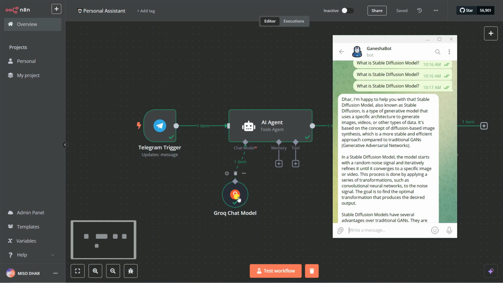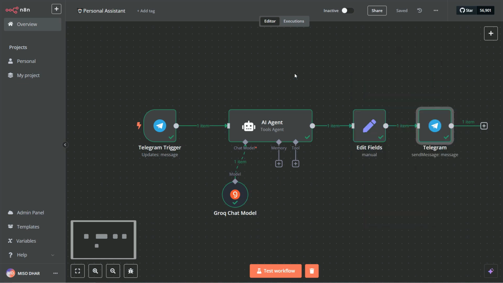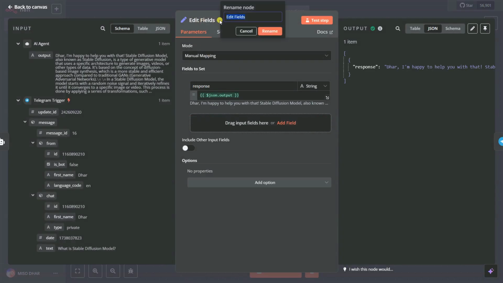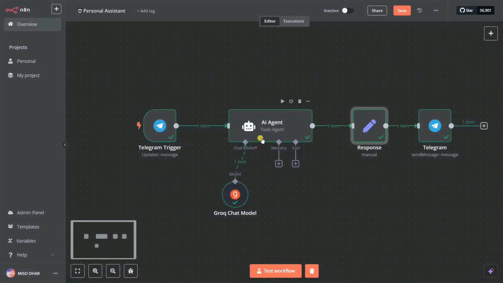So if you're using an OpenAI chat model, it may give me some bad response. That's why I'm adding this edit field in the settings, so you can give it one name. Let's say response. Because of parsing, sometimes this chat model will give me odd types of results. So that's the problem.